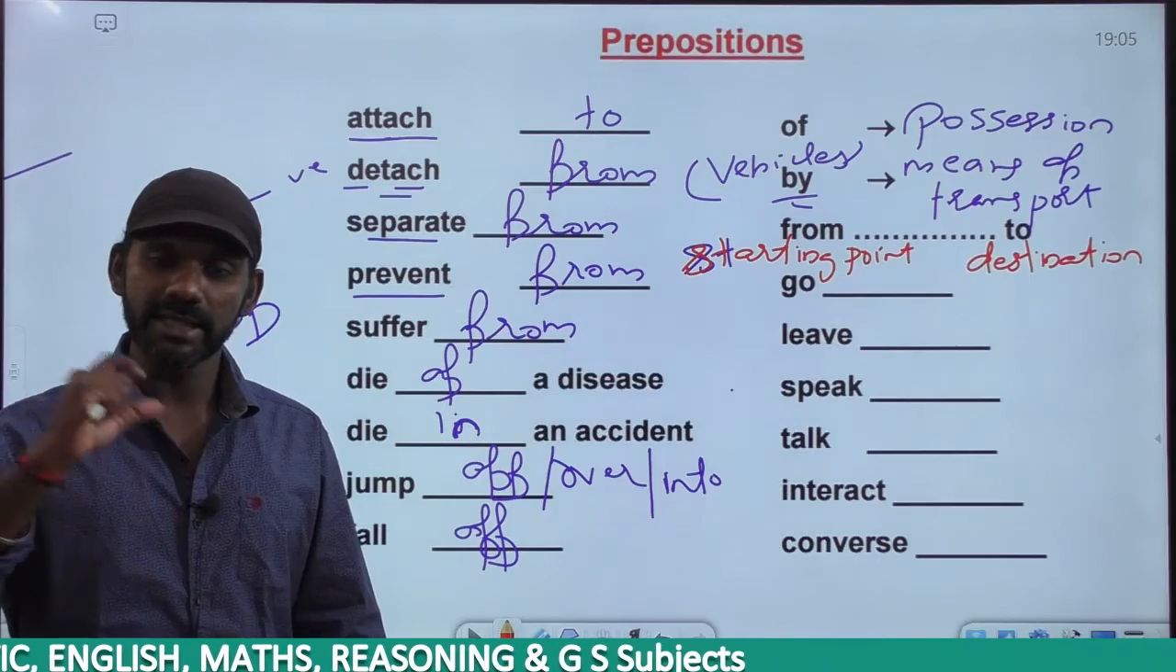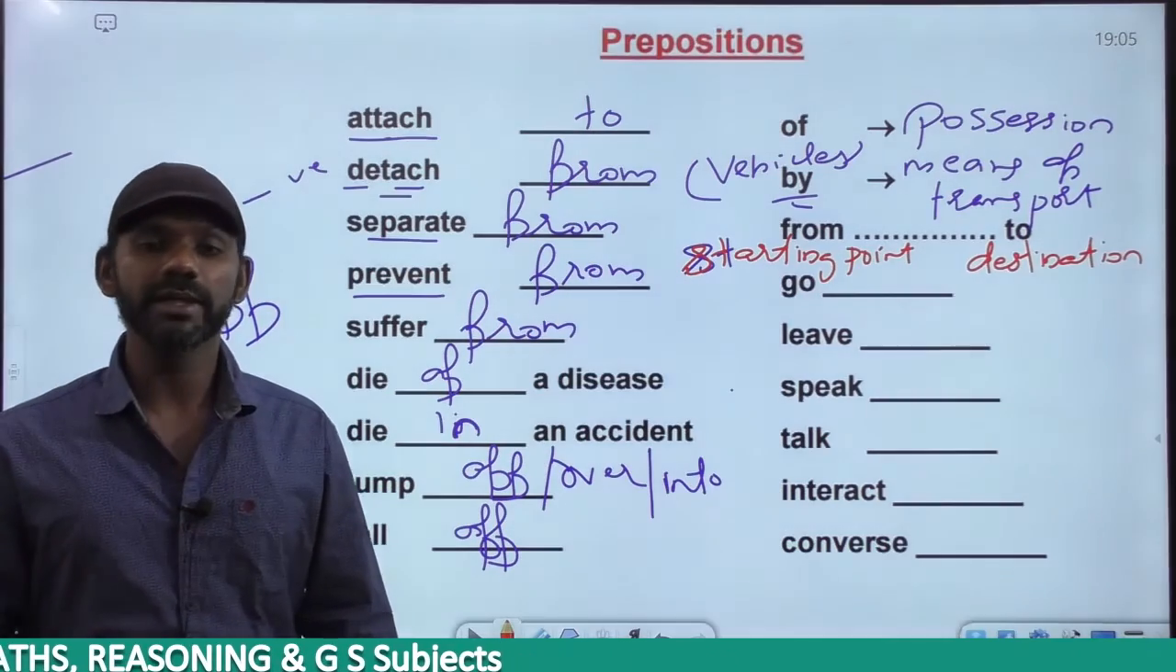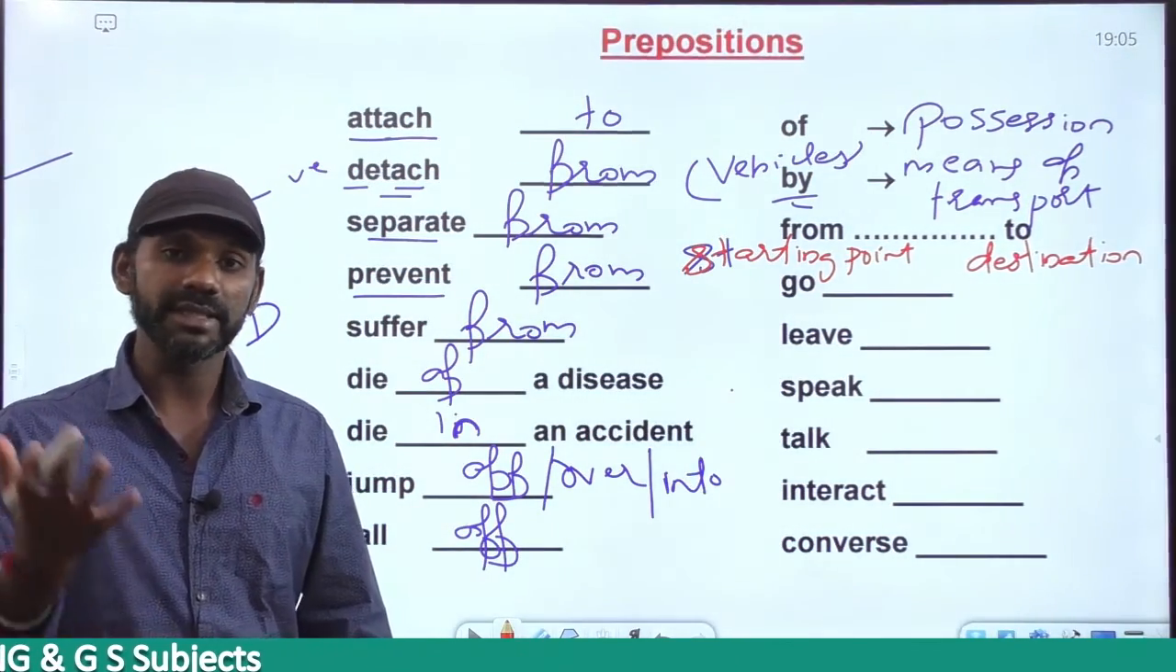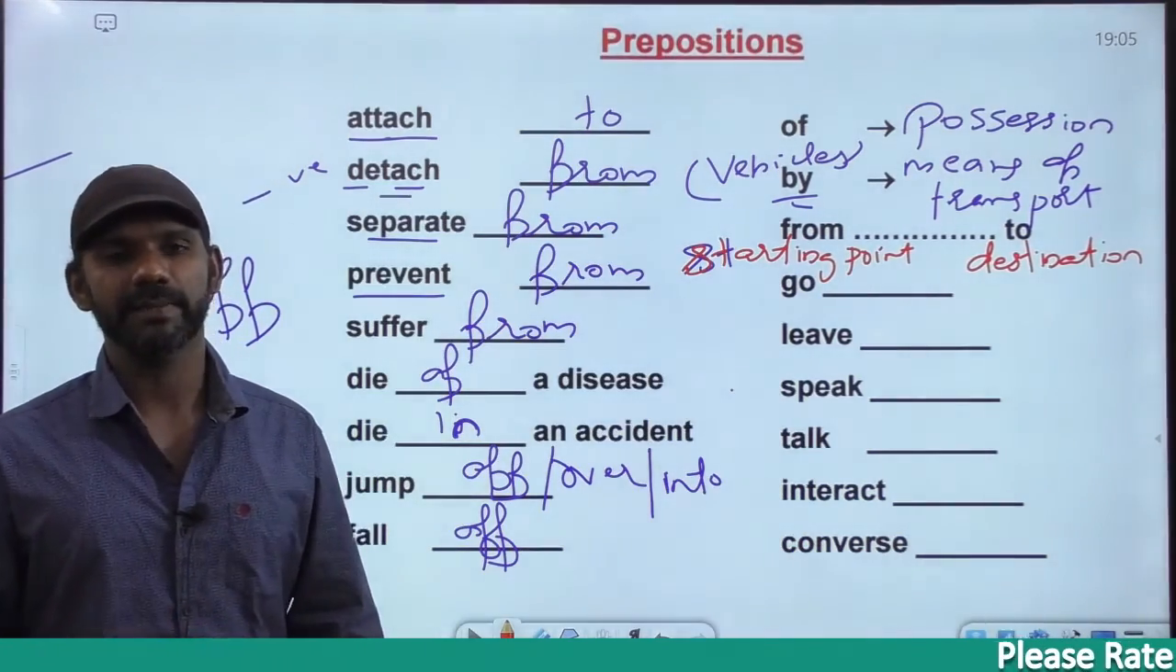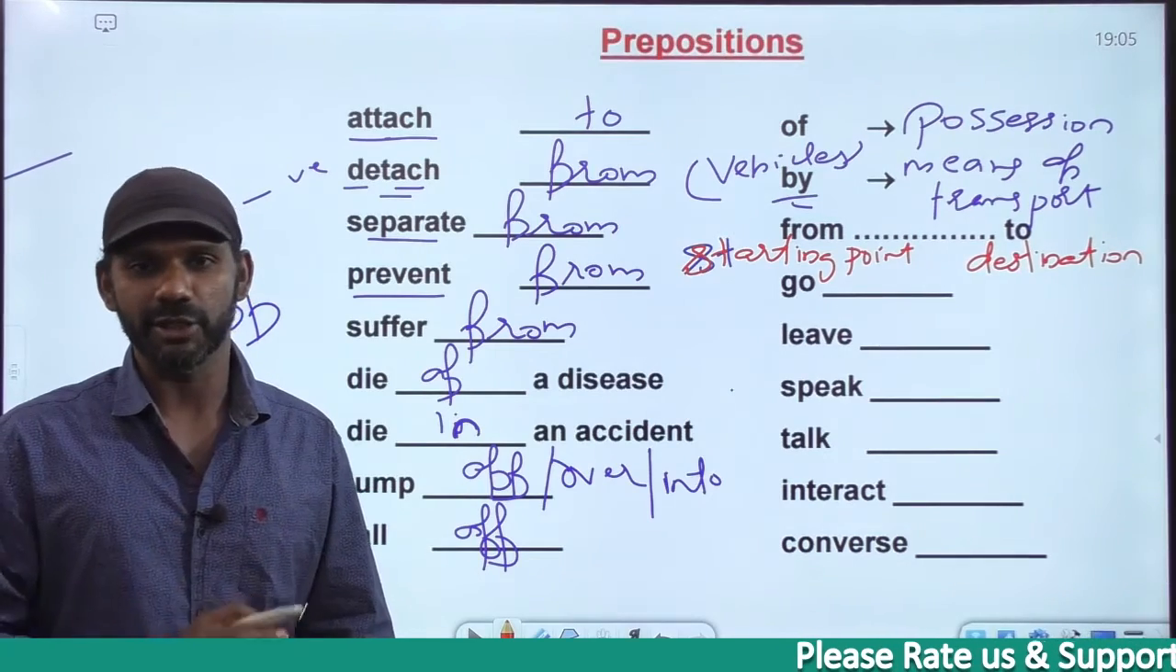Now as I asked you, he has walked dash the end of the road. My options are till, to. End of the road is not time. End of the road is destination. So he has walked to the end of the road is grammatically correct. So to is always for destination.